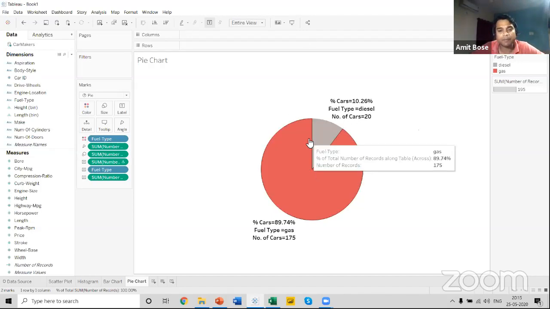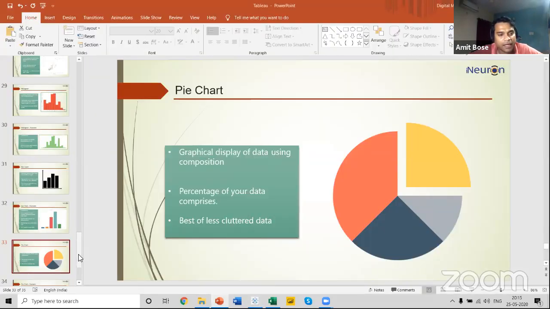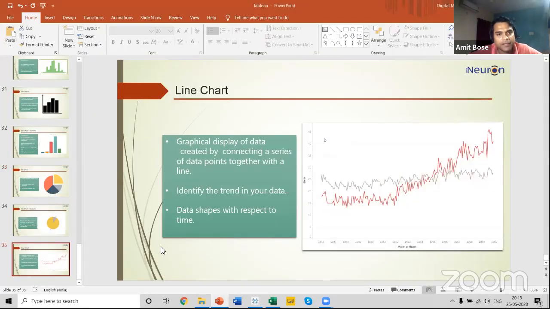So this was all about the pie chart. I used this particular example to show how we can use a pie chart to find the composition of my data. The next example that I'm going to show you is a line chart. Just a minute, guys, I missed something.